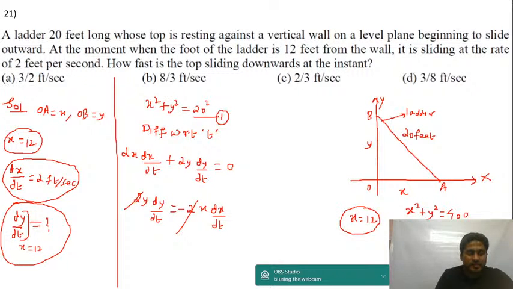So 3 by 2 feet per second, answer is option A. Isn't it, guys? It's decreasing at the rate of 3 by 2 feet per second only. Answer will be option A. There is a similar question in NCERT as well. Just go through that problem. It's an important question for boards.